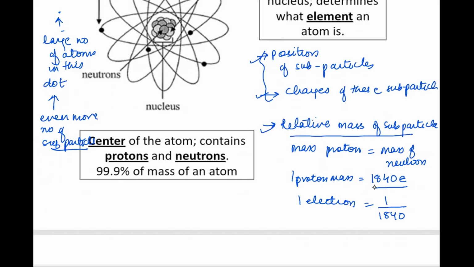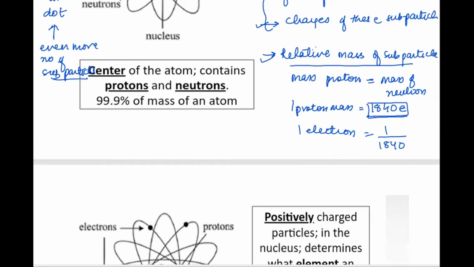So the mass of the proton and the neutron is the same, right? But the mass of the electron is the 1840th part of one proton, or we can say that one proton mass is equal to 1840 electrons weighed together. Okay, everything is clear?